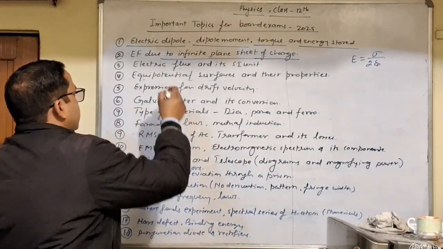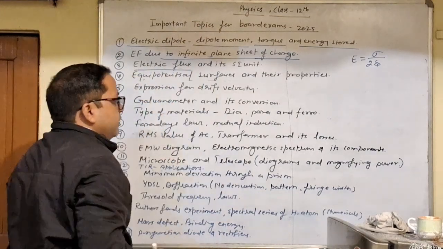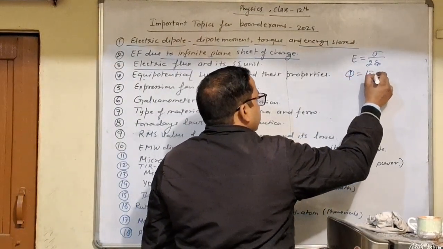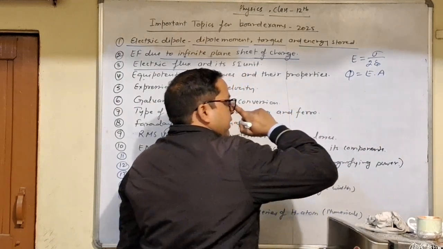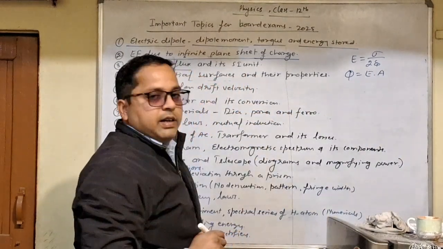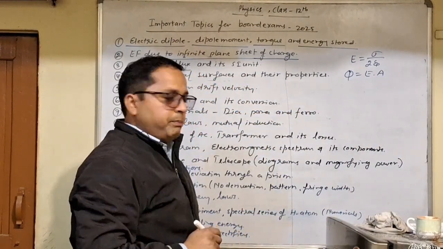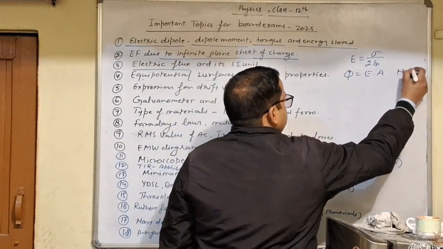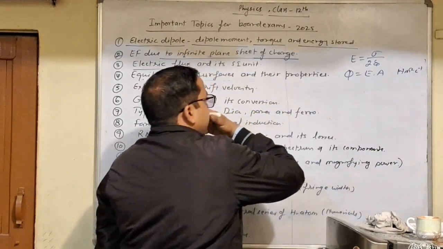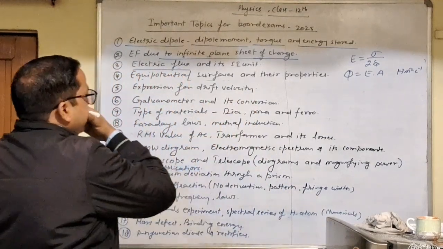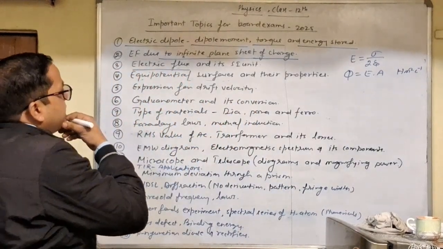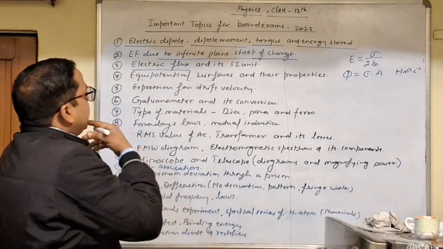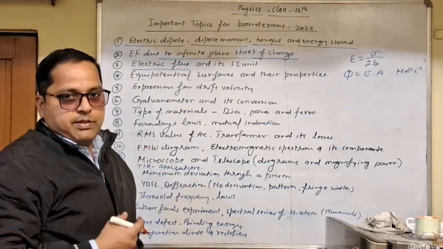Next is electric flux. Very simple definition. It is given by the number of electric field lines passing through any surface area normally, denoted by phi, and it is given by E into A. SI unit is Newton meter square coulomb inverse. So it has a very simple definition. You can prepare electric flux, definition of electric flux. Next we have equipotential surfaces.